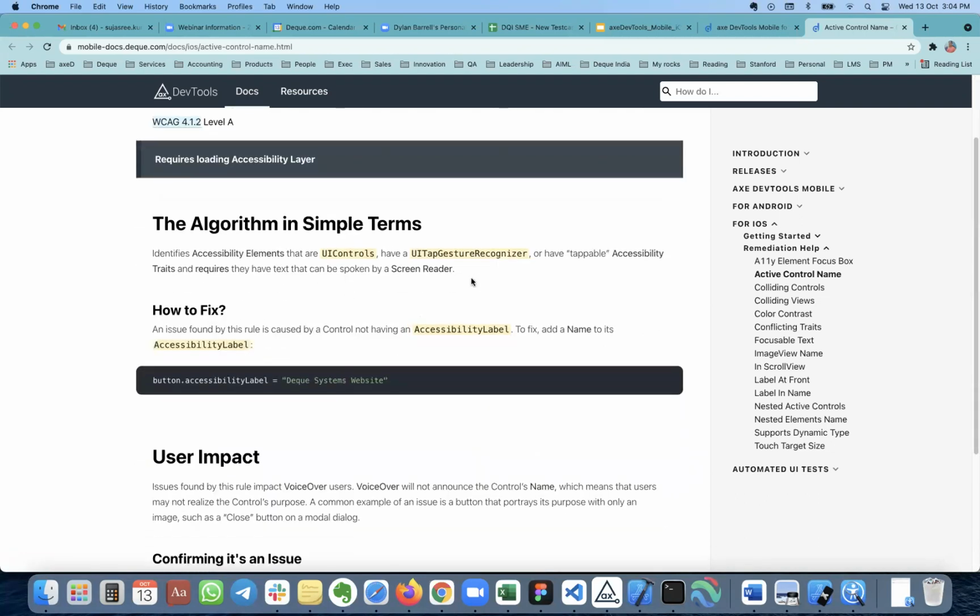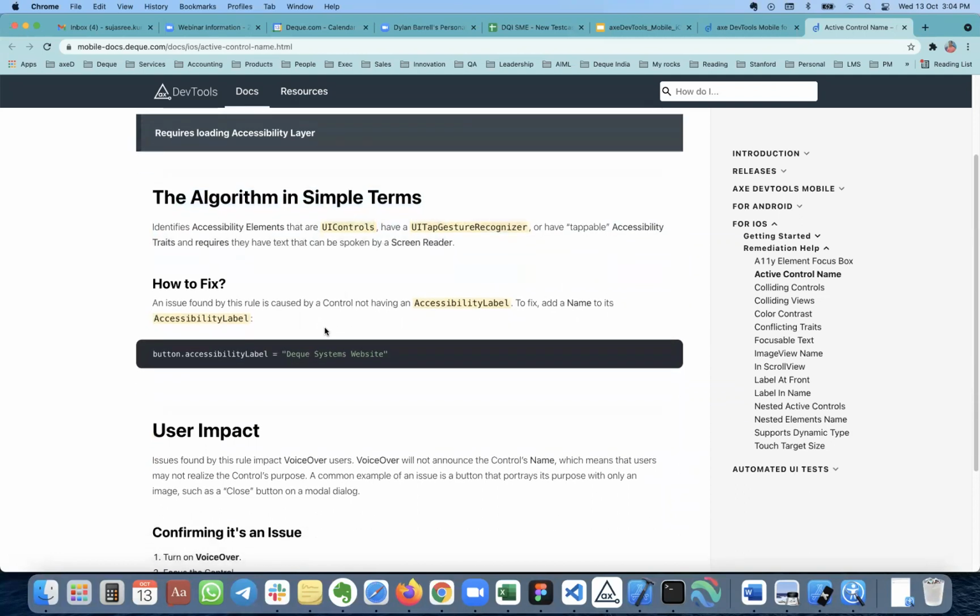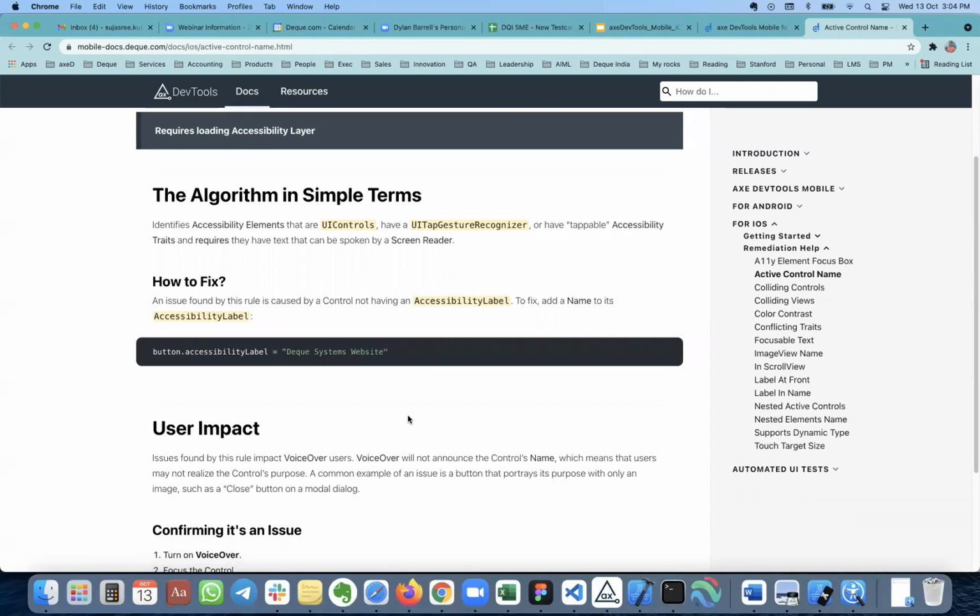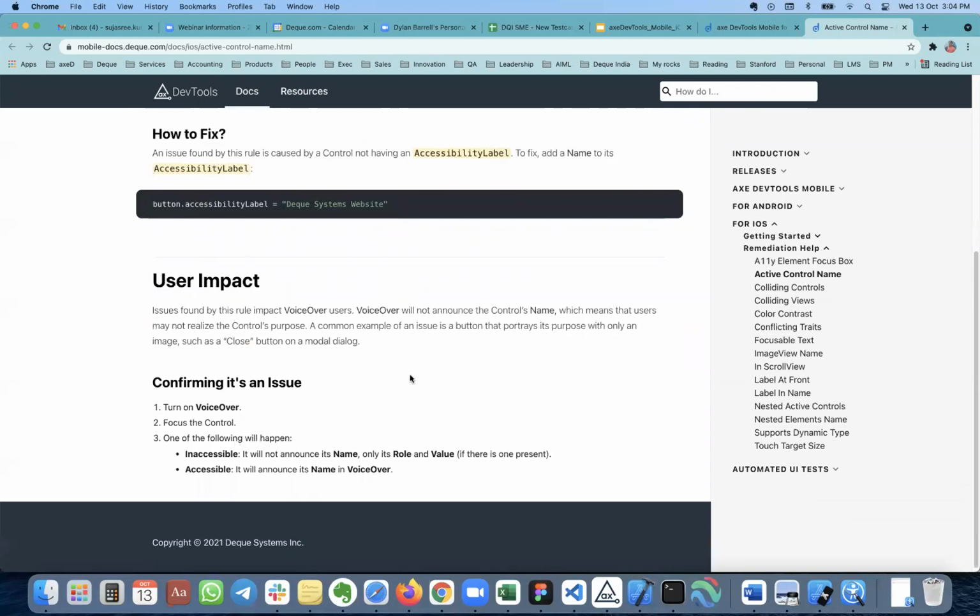And then the algorithm that we are using to check against this issue, and how to fix that, basically what kind of property you have to use to fix this issue, and a very brief code snippet as well, and how it impacts the user, if it is a serious issue or a critical issue, how it is going to impact the end user when they are using your mobile application.